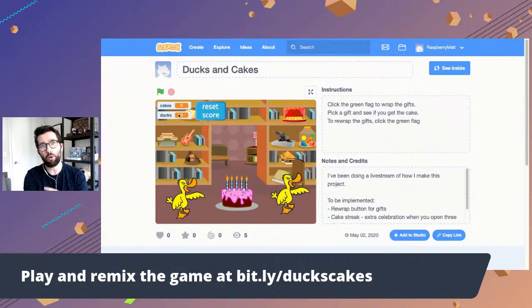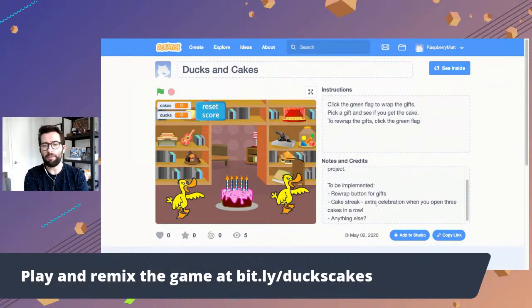That was what I worked on last time on the stream. In the notes and credits on the bottom right, what you'll see is that I've been wanting to re-implement the rewrap button so that after you've played, you don't have to hit the green flag. A big button will appear and it'll let you rewrap the gifts pretty quickly. And then I thought maybe it would be neat if you got 3 cakes in a row, some extra celebration could come up. I thought that would be a lot of fun.